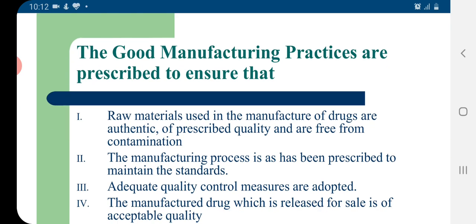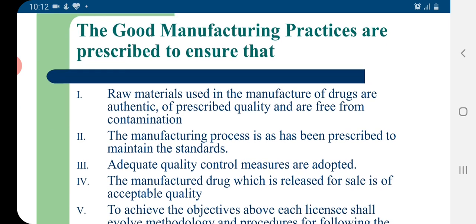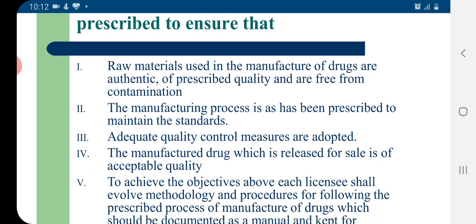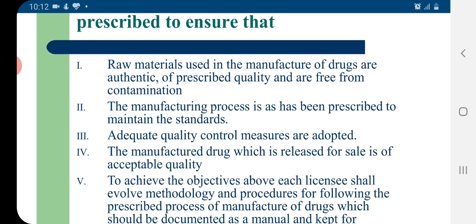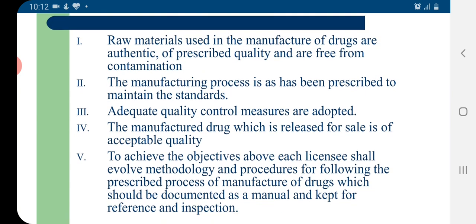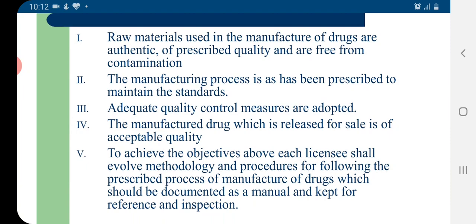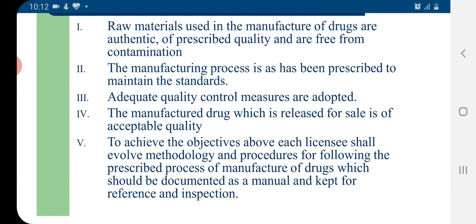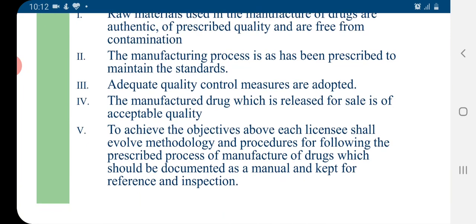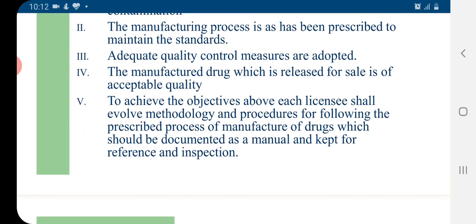These good manufacturing practices are prescribed to ensure that raw materials used in the manufacture of drugs are authentic, of prescribed quality, and are free from contamination. The manufacturing process is as prescribed to maintain the standards. Adequate quality control measures are adopted while manufacturing the drugs. The manufactured drugs which are released for sale are of acceptable quality.